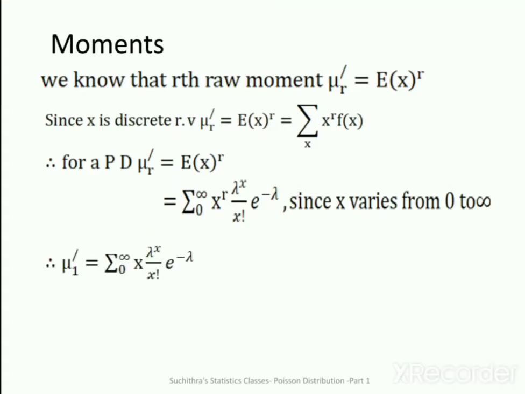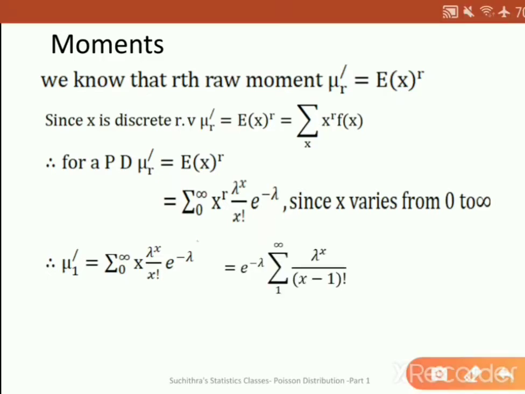So mu 1 dash, put r equal to 1: summation 0 to infinity x lambda raised to x by x factorial into e raised to minus lambda. Take this e raised to minus lambda outside, and x by x factorial as 1 by x minus 1 factorial, into lambda raised to x.